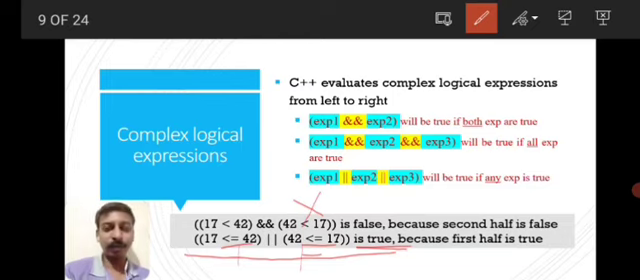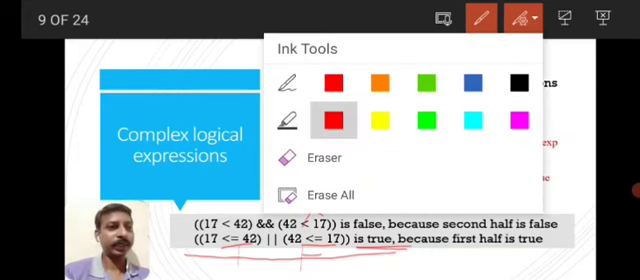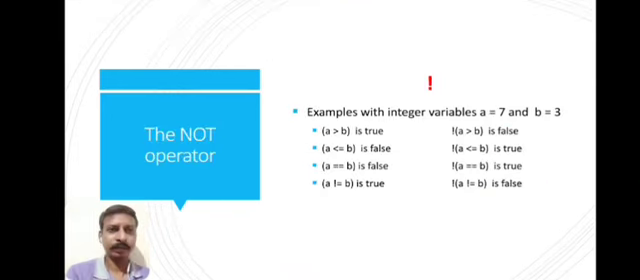But for the OR operation, if any one expression is true, the output is true. Either if any one expression is true or all expressions are true, the output is true. So these are the differences between AND and OR operation. So we will move to the next slide.